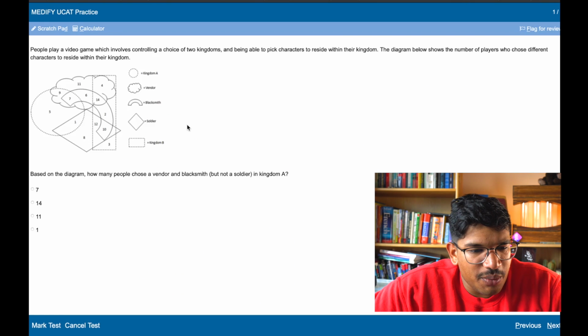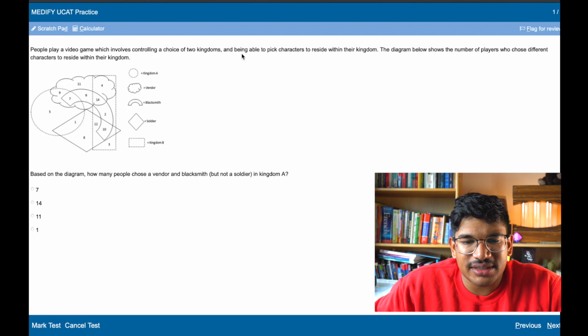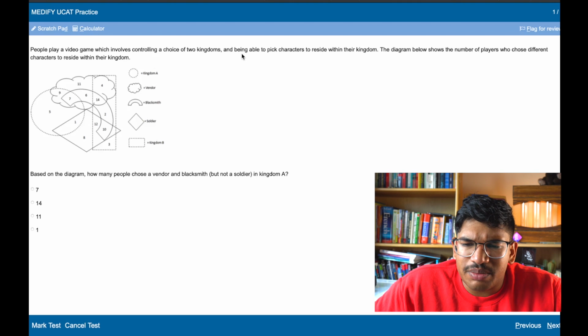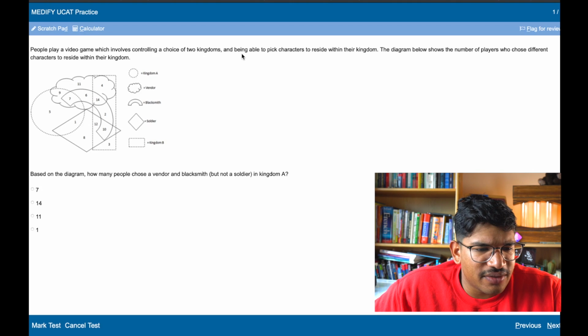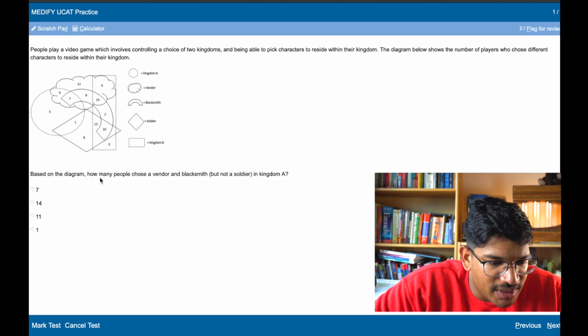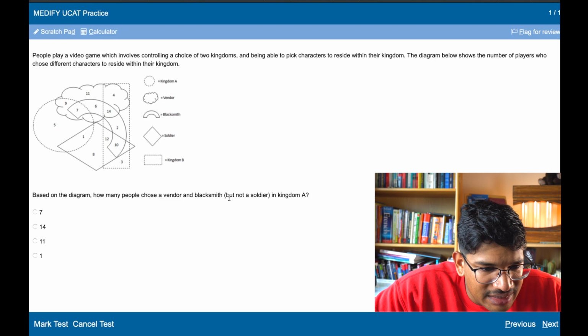People play a video game which involves controlling a choice of two kingdoms and being able to pick characters to reside within their kingdoms. The diagram shows below the total number of players who choose different characters. Great, so let's zoom in. Based on the diagram, how many people choose a vendor and a blacksmith, but not a soldier in Kingdom A?